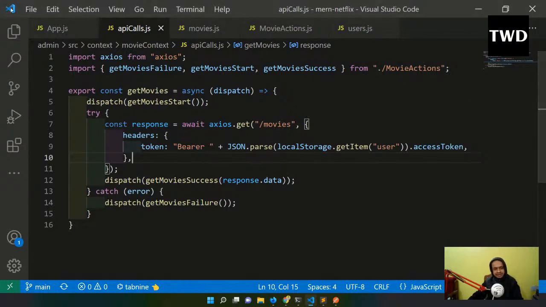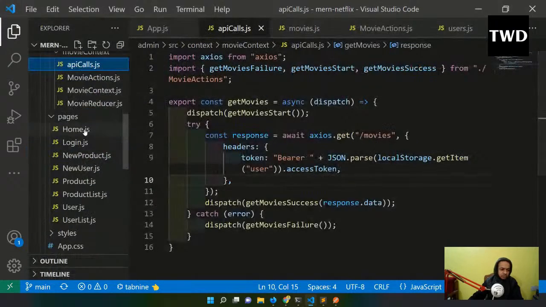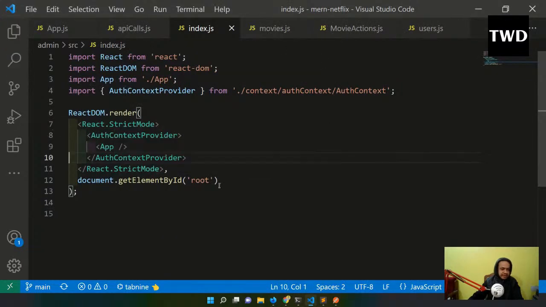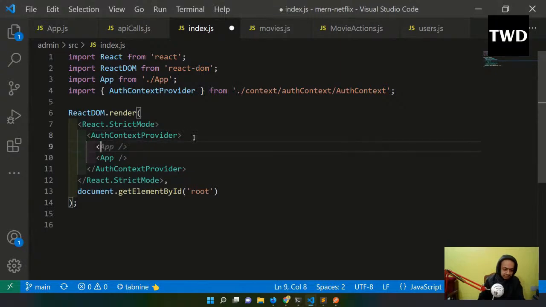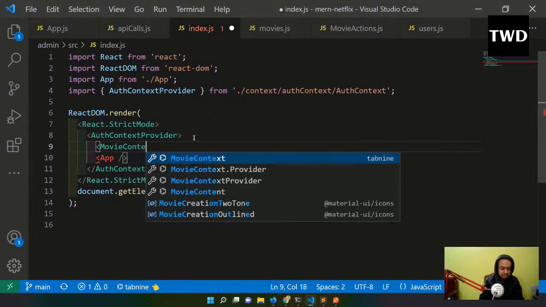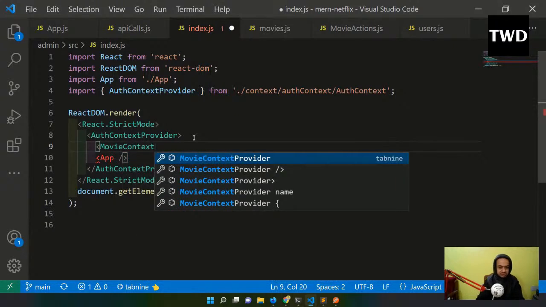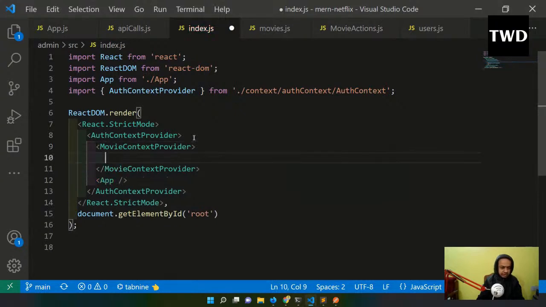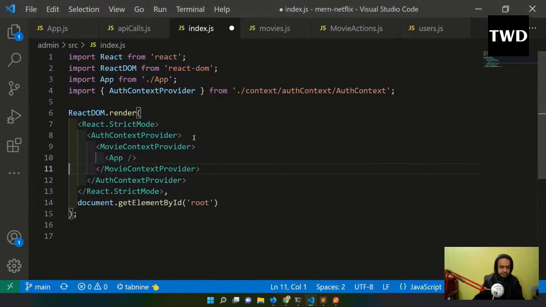Now again the same thing I have to do. I have to go here to the index.js, and I have to have the movie context provider also done here. Movie context provider I will have. So all the time I have to wrap this. Okay, all the time I have to wrap this movie context provider.